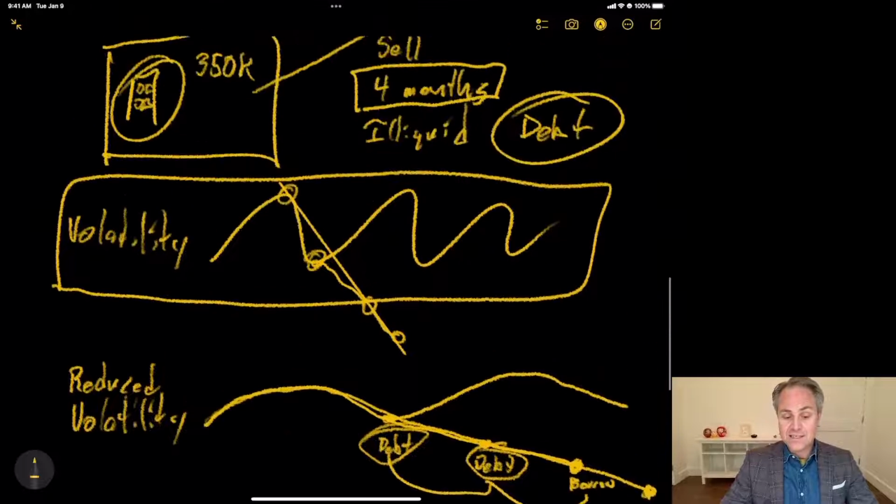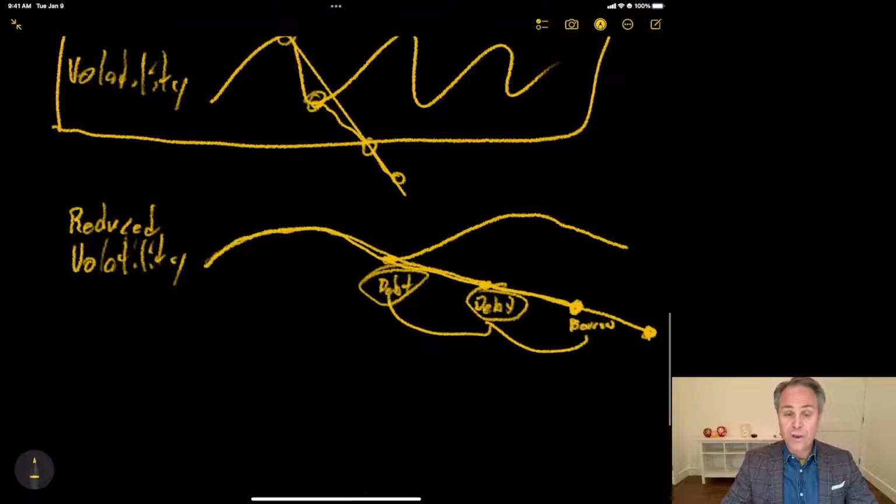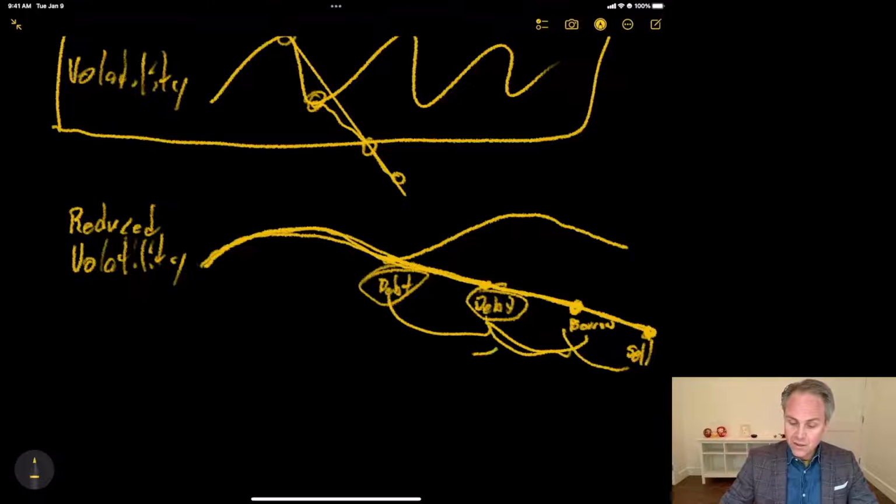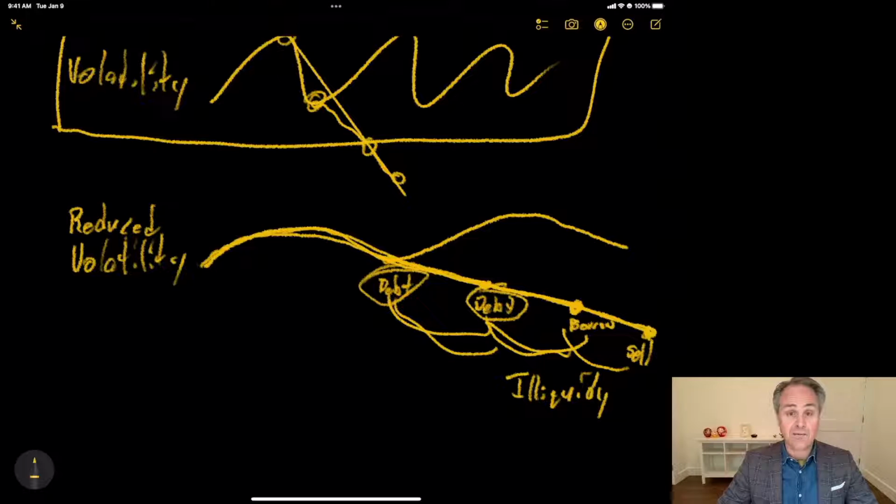So this is where we get killed again with the volatility. Again, granted, the real estate is not as volatile as the stocks, but it still has that possibility of long-term decreasing in value. And if we wanted to sell at some point to pay off that debt, we have also the illiquidity of the asset that we have to deal with.